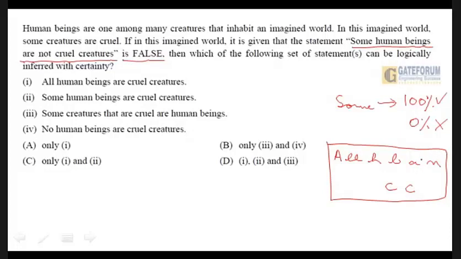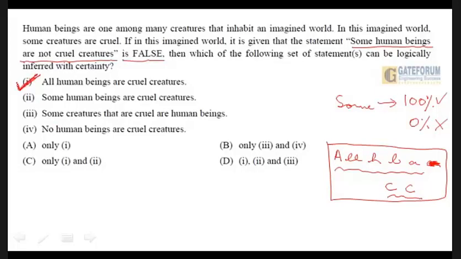I hope you understand. If this is false, this means all human beings are cruel creatures, because "some" can be 100%. So "all human beings are not cruel creatures" can never be true. So all human beings are cruel creatures. So that is the correct one. Let us look at the options. The first option clearly says all human beings are cruel creatures, exactly as we have written here. So naturally this one turns out to be the correct one.